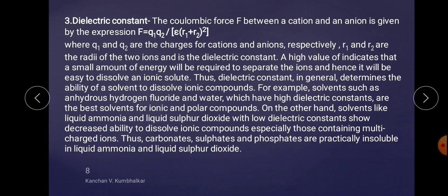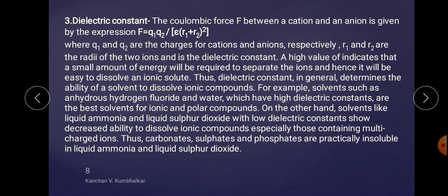The Coulomb force F between a cation and an anion is given by the expression F is equal to Q1 into Q2 upon epsilon into (R1 plus R2) the whole squared, where Q1 and Q2 are the charges, Q1 for the cation and Q2 for the anion.